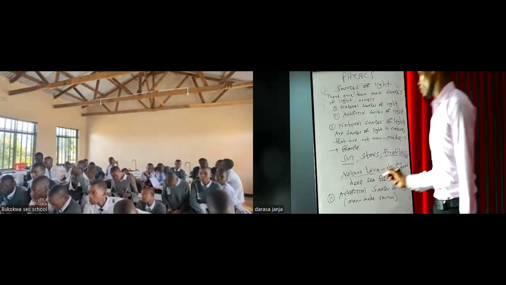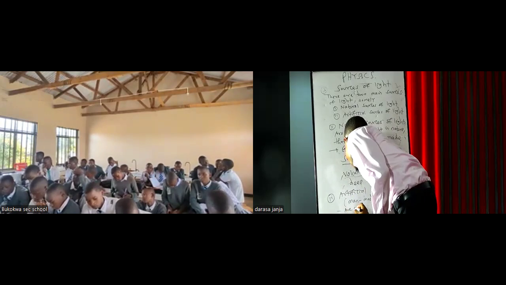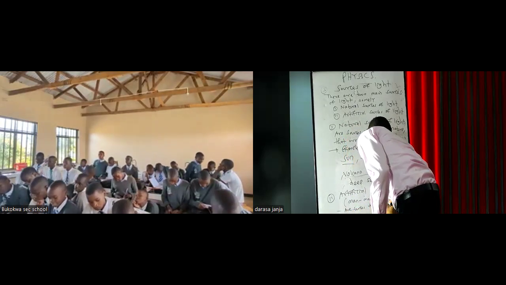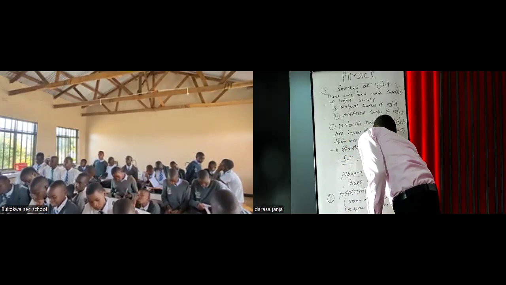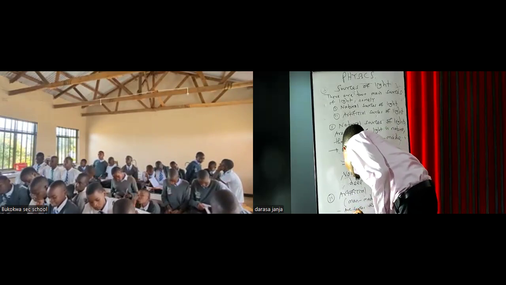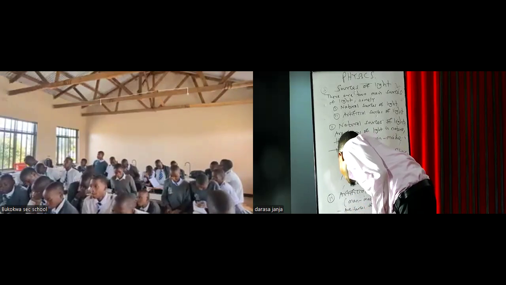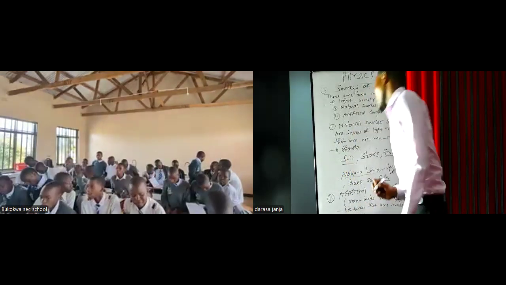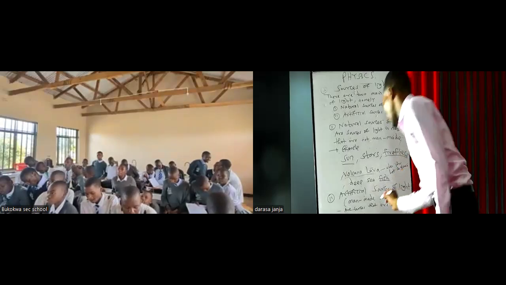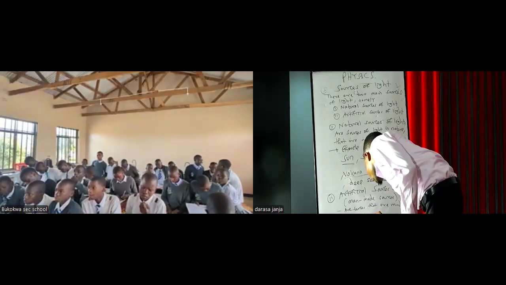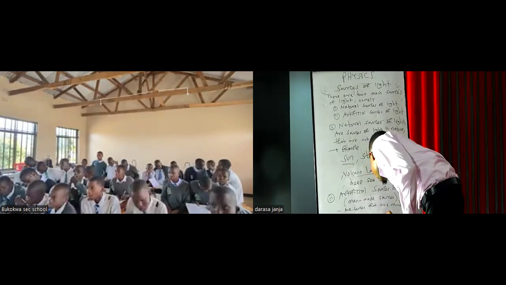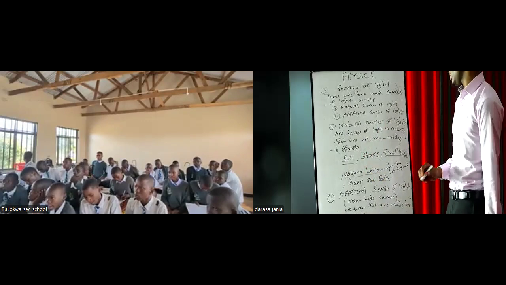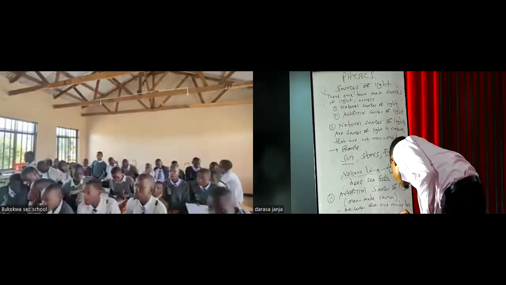So these are sources of light that are made by a man. For example, we have matchstick, and also we have candles.